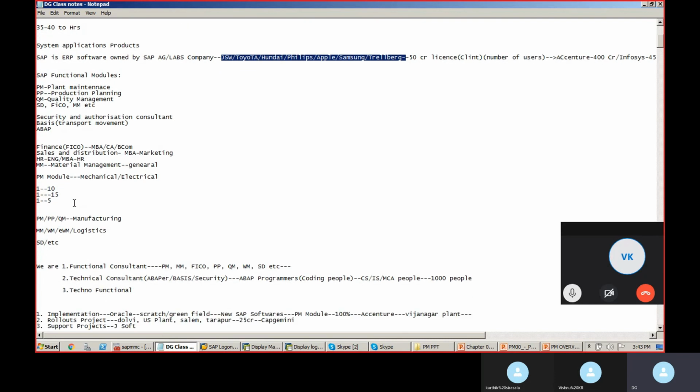So in SAP, there are so many modules, like plant maintenance, PM, production planning, quality management, SD, sales and distribution, finance and controlling, material management. There are hundreds of modules. Now you are going to run the PM module, okay? Apart from these functional modules, we have security and authorization, basis, and ABAP programmers. Altogether we call these technical people. We are functional people.